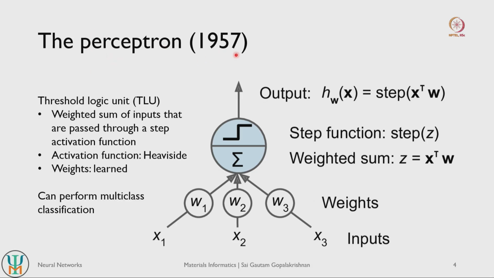The perceptron, a neural network based model, was introduced in 1957. Perceptrons are also called threshold logic units. They are called threshold logic units because whatever output they give depends on a certain threshold function. So, if the amount of input that your perceptron is receiving is above this threshold, then the output is true. If it is below a certain threshold, then the output is false, right.